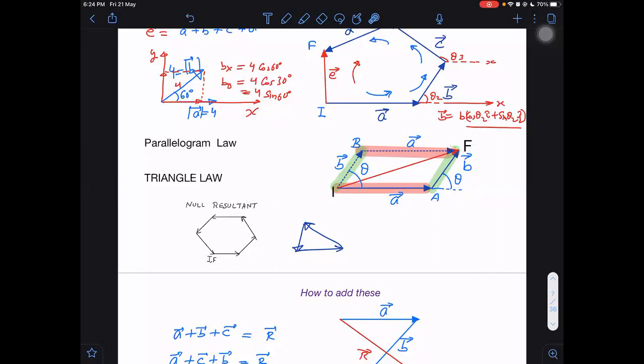This is vector A, this is also vector A. This is vector B, this is also vector B. You understand why these are same vectors? Because a vector which is shifted parallel to itself will remain the same vector only. Its magnitude is also same and its direction is also same. Okay.